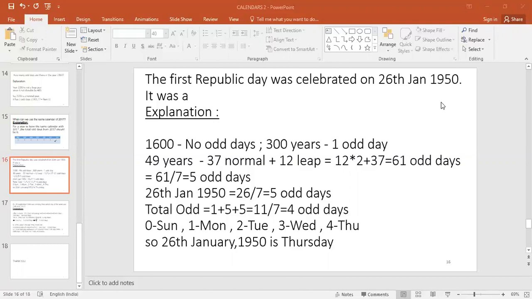Now 0 means Sunday. So 4 odd days is Thursday. So the first Republic Day was celebrated on Thursday. It's just like a theoretical question. Whenever this kind of Republic Day question is asked, you can give the answer directly, Thursday. Keep it in mind.